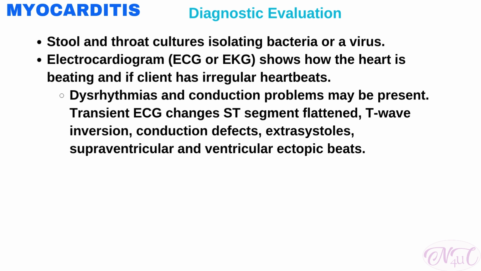Electrocardiogram shows how the heart is beating and if it currently has irregular heartbeats. The ECG changes with myocarditis are often non-specific but reflect pericardial involvement. For example, diffuse ST segment changes. Dysrhythmias and conduction problems may be present. Transient ECG changes, ST segment flattening, T-wave inversion, conduction defects, extrasystole, supraventricular and ventricular ectopic beats can be seen.